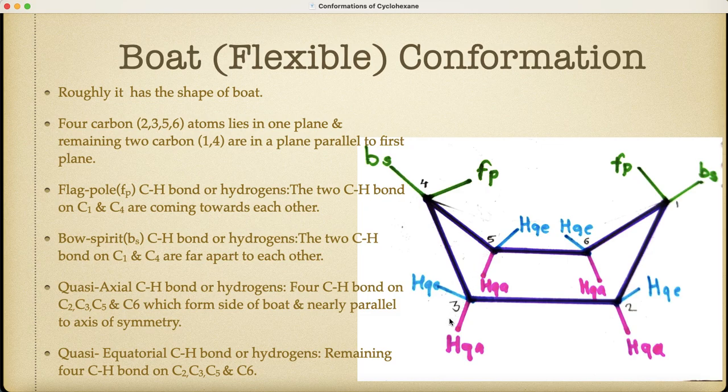Then the last type is the quasi-equatorial CH bond. They form a belt around the ring and are perpendicular to the axis of symmetry, and the corresponding hydrogens are known as the quasi-equatorial hydrogens. The angle between any two bonds, in the boat conformation as well as in the chair conformation, is about 109 degrees 28 minutes.